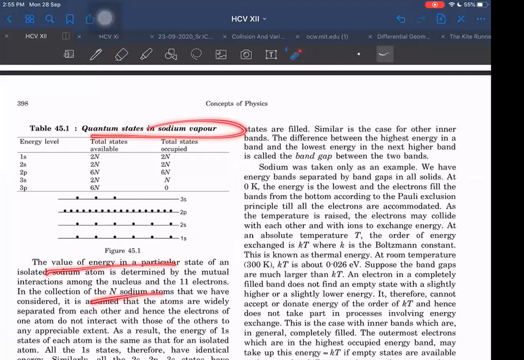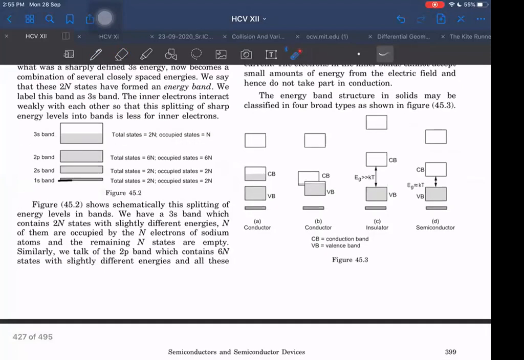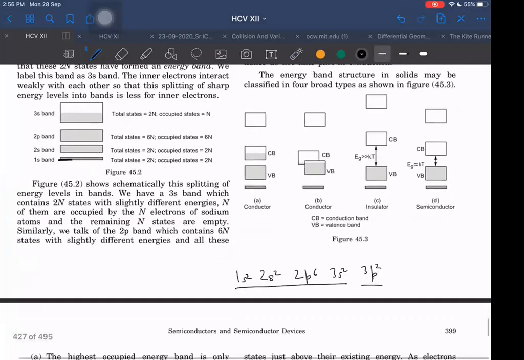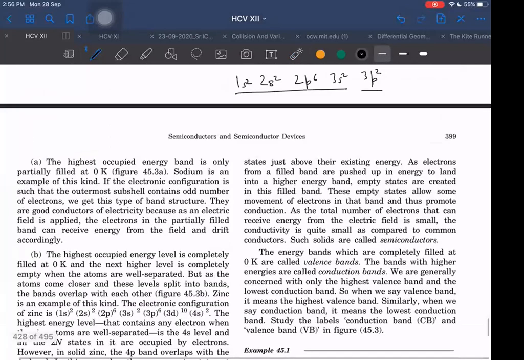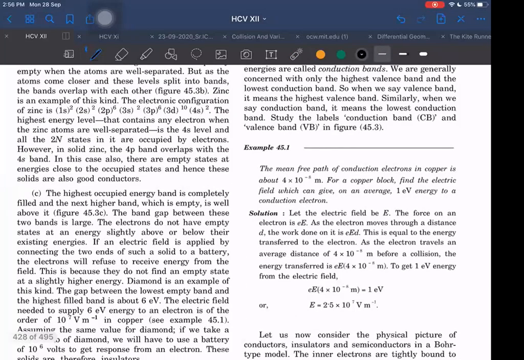I think for silicon, if you draw such a diagram, then will the outermost shell be partially filled or fully filled? You tell me the number for this. 1s2, 2s2, 2p6, 3s2, 3p2. Yes, sir, 14. Then these are all occupied, and this one is partially occupied, I think, right? Yes, sir, the third one is partial. Wait a second. Then why is it not conducting if it is partially occupied? Let me check once what he's saying here.